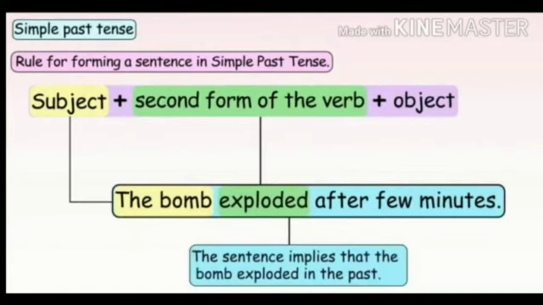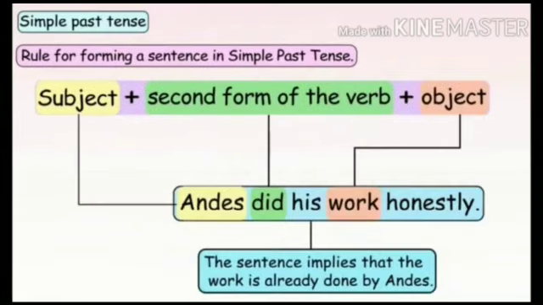One more example, the bomb exploded after a few minutes. Now here the bomb is the subject. Second form of the verb explode is exploded, and the object is after a few minutes. So here the sentence implies that the bomb exploded in the past. Have a look at this example also. Andes did his work honestly. Now Andes is the subject, and the second form of do is did, and the work is the object. So here the sentence implies that the work is already done by Andes.